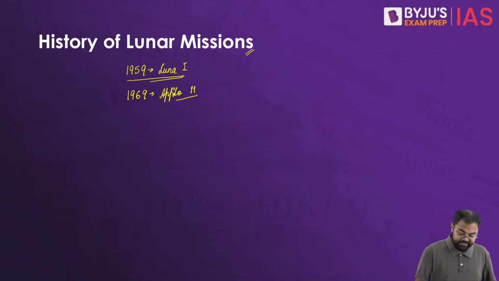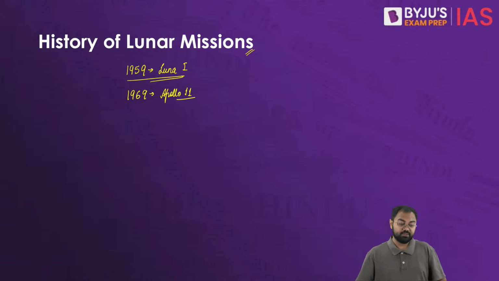So this was a big success, because now they were able to land on the moon with Apollo 11. You can say this was phase one, where there was a lot of competition and a lot of these missions were being launched especially by the US and Russia.